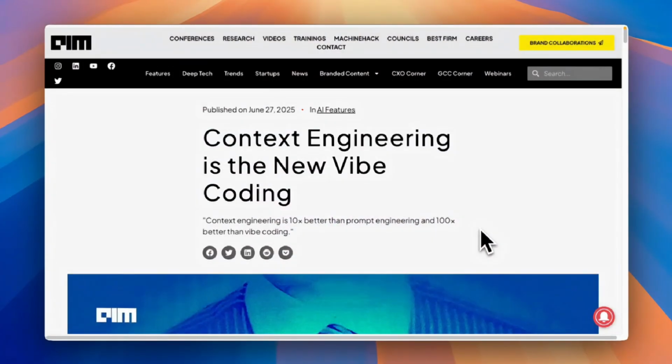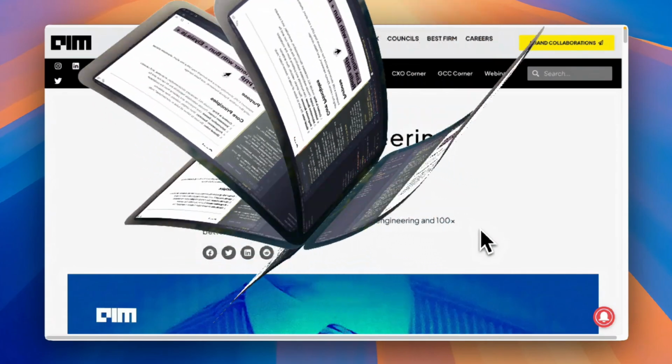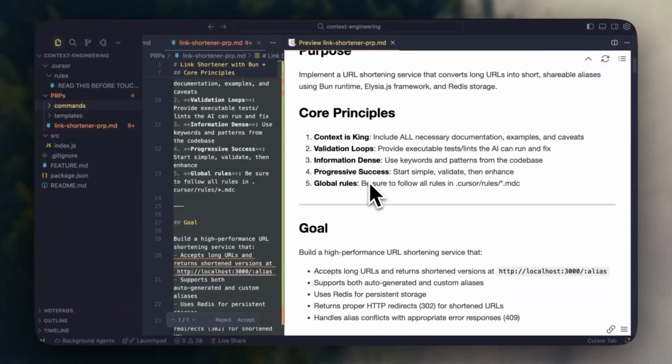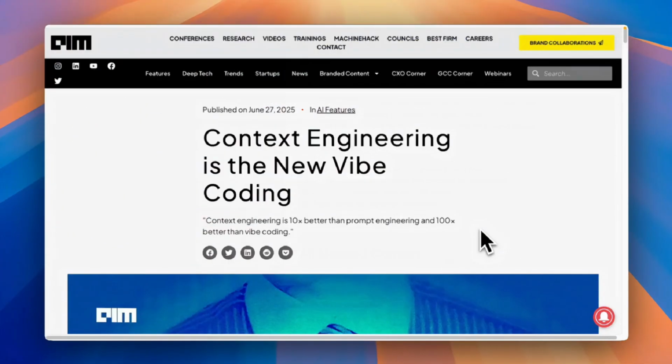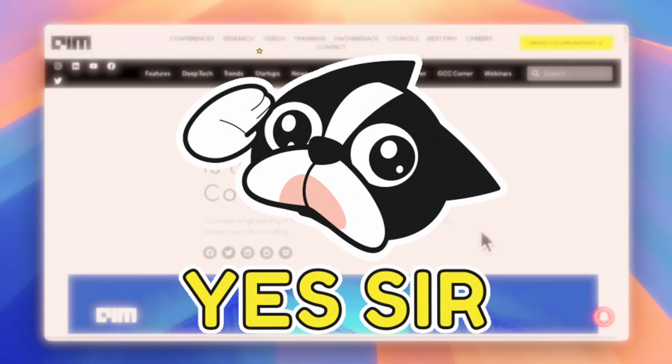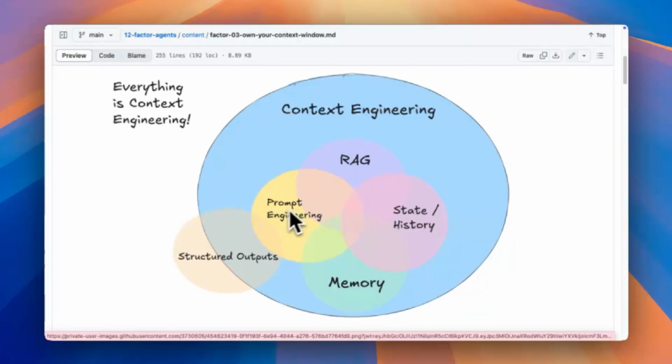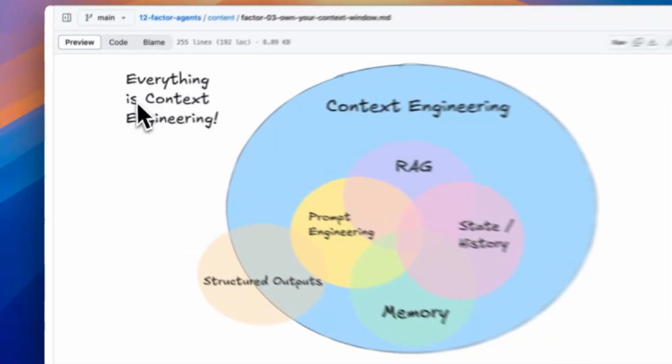Context engineering, on the other hand, is very different. It's about focusing all your time and energy into building a well thought out, comprehensive plan so that once you give it to the AI, it has no choice but to implement exactly what you're asking for. It has all the context, all the docs it needs, meaning it eliminates any guesswork and hallucination from the model.